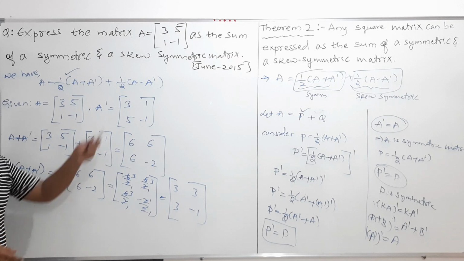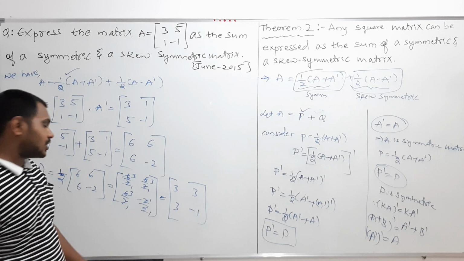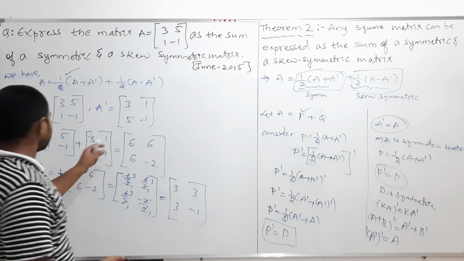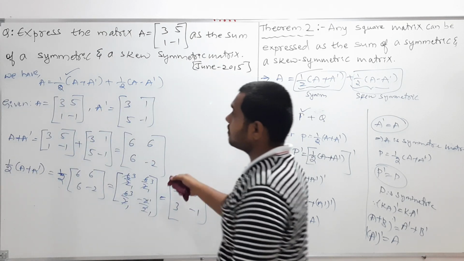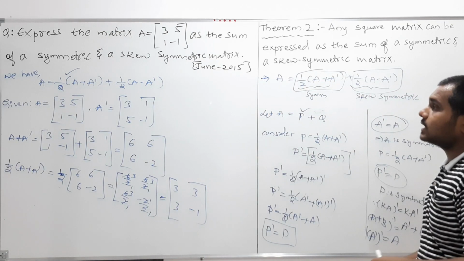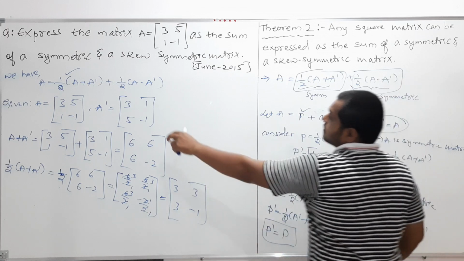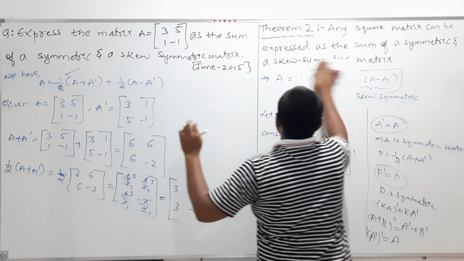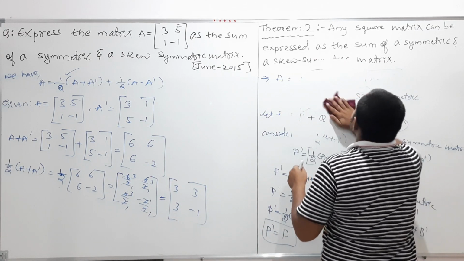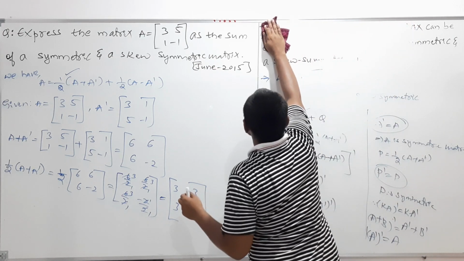Next, my dear students, find out half into A minus A dash. This, half into A plus A dash, is nothing but the symmetric matrix. And next I should find the skew symmetric. Skew symmetric is nothing but half into A minus A dash. Next my job is to find out A minus A dash.